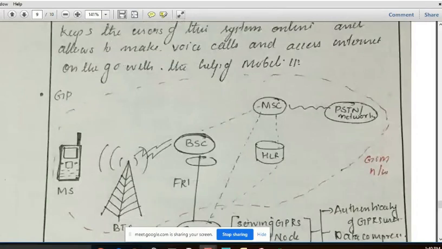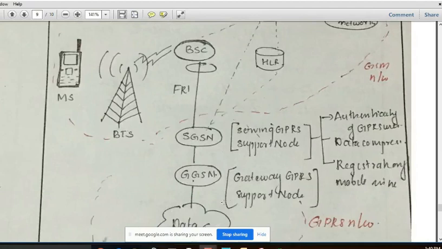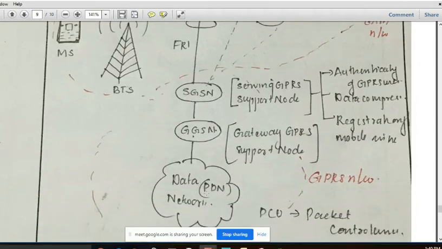Here in GPRS, packet transmission is happening, not circuit switching. Packet switching is happening, and here we have an MSC which is connected to the public switched telephone network, and two extra nodes which are added into GSM to make GPRS are the SGSN and GGSN, which are connected to a data network. This is our public data network, PDN.